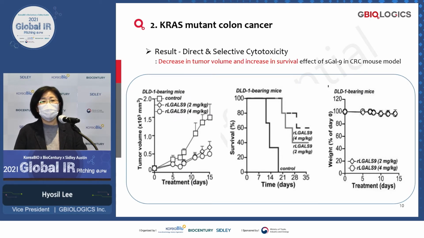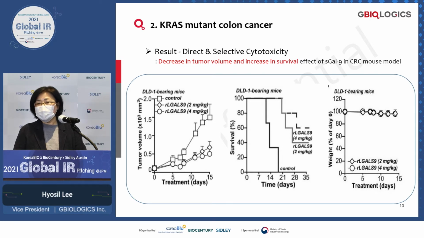This is also an article by Netherlands scientists to show you the efficacy of galectin-9. KRAS mutant colon cancer cells were subcutaneously injected into a nude mouse model to make an ectopic xenograft mouse model, and then they injected galectin-9, and it shows that the tumor volume was reduced and the mouse survival was increased.